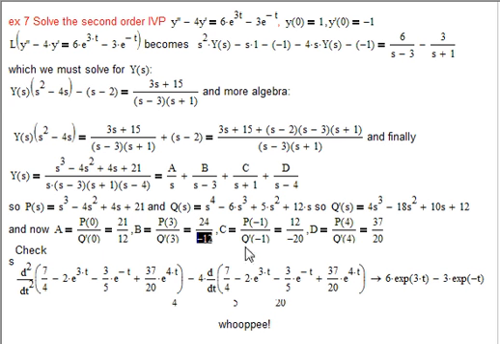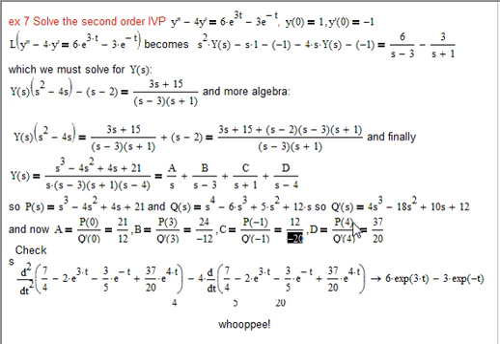C is going to be p of negative 1 over q of negative 1. Well, p of negative 1 would be negative 1, negative 5. I guess that's negative 9 plus 12, so or plus 21, so that would be 12. And q of negative 1, this would be negative, this would be negative, this would be negative, and that's positive. So we get negative 32 and a positive 12, so negative 20.